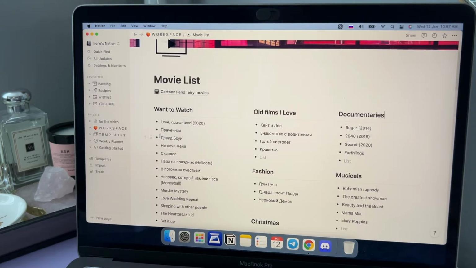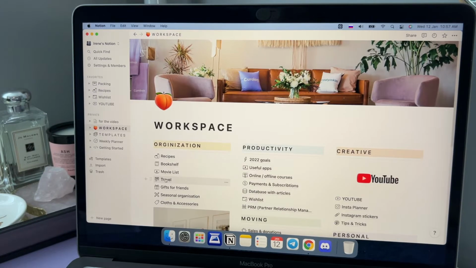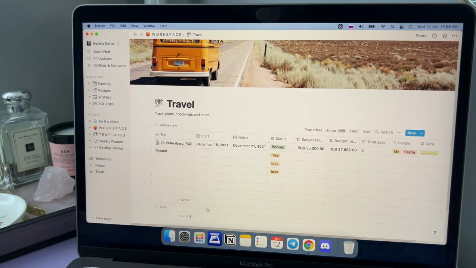I'm a Netflix person and I love to watch Netflix and HBO series, but not movies last year, so this is not so useful. Next is a travel page, and I started to use it only the last month, in December 2021, when we had our trip to St. Petersburg with my husband.